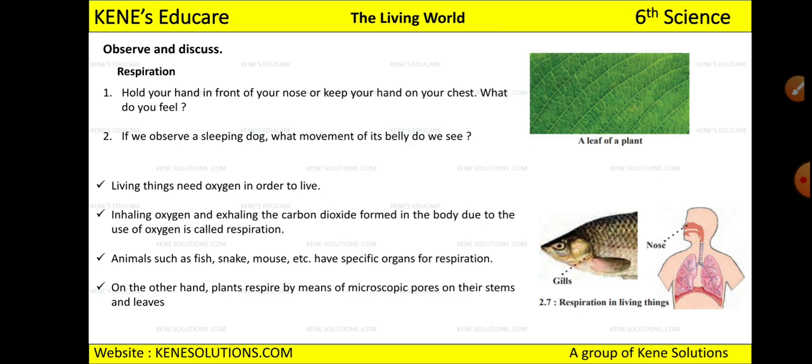And if you talk about plants, you cannot see a nose or gills present on plants, right? So you might be having a question, how do these plants respire? For respiration, the leaves have microscopic pores, which means small pores are present on the leaves, and that is the reason through these pores they respire. Even if you can't see the organ, they can do the respiration process, and that is the reason they are included in living things.